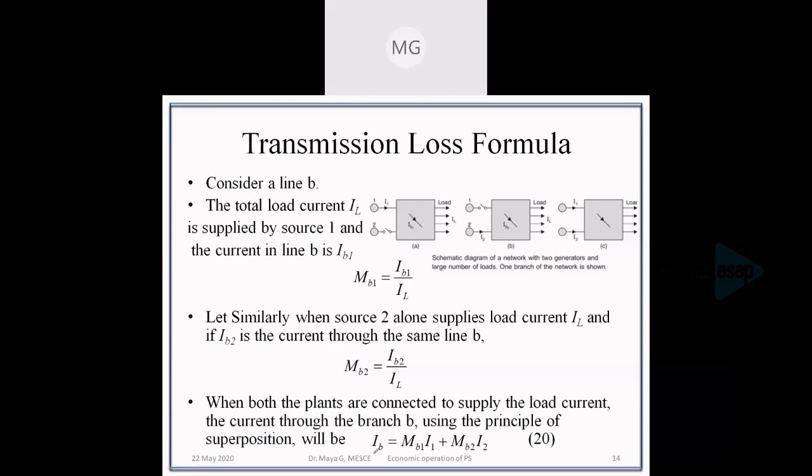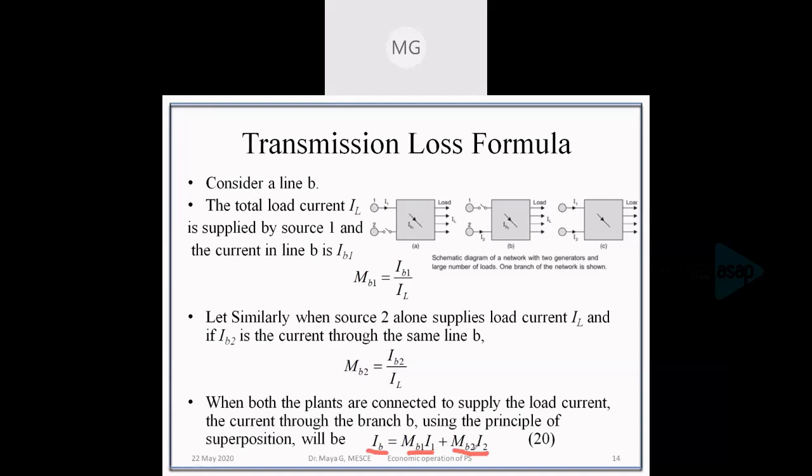So IB, when both units are connected to the network, the current flowing in line B is equal to the current due to the first unit plus the current due to the second unit. Okay. MB1 is the current distribution factor of unit 1, and I1 is the current generated from unit 1.